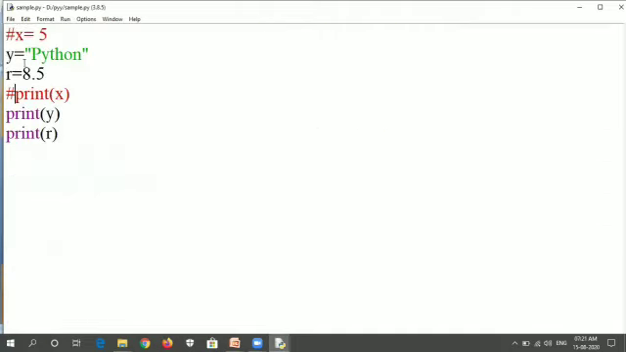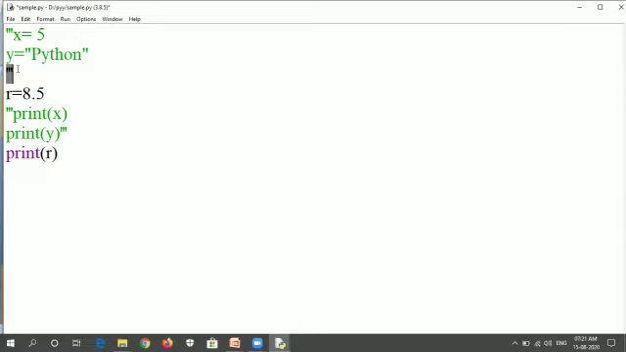We can also use multi-line comments by using triple quotes. So here I'm using triple quotes and making the variables x and y comment lines, and we are going to print only r. See, only the value of r is going to be executed because I'm using the multi-line comment with triple quotes.